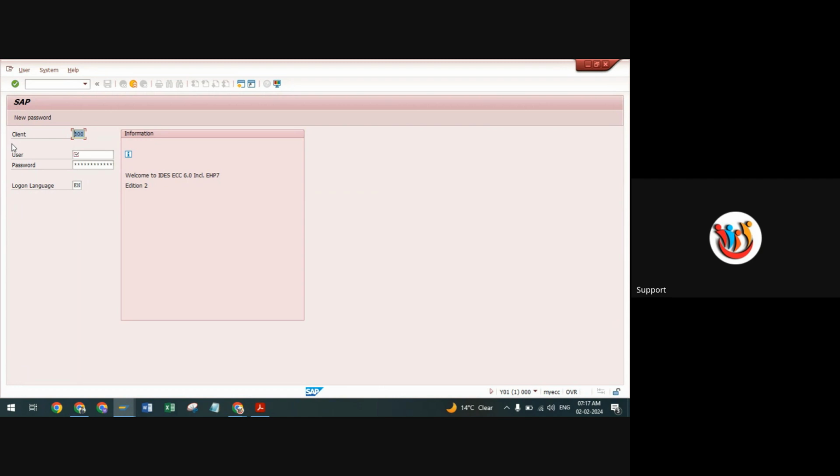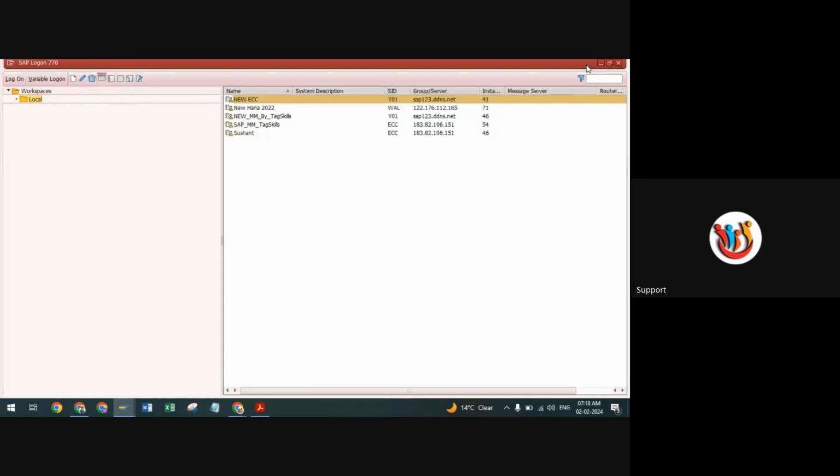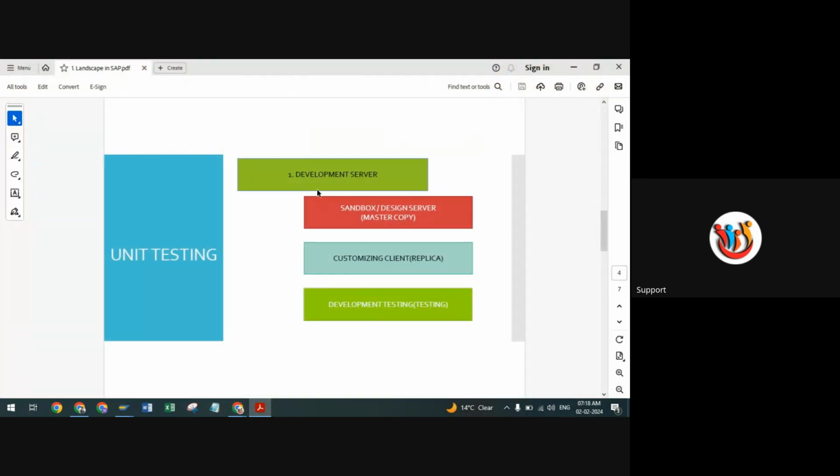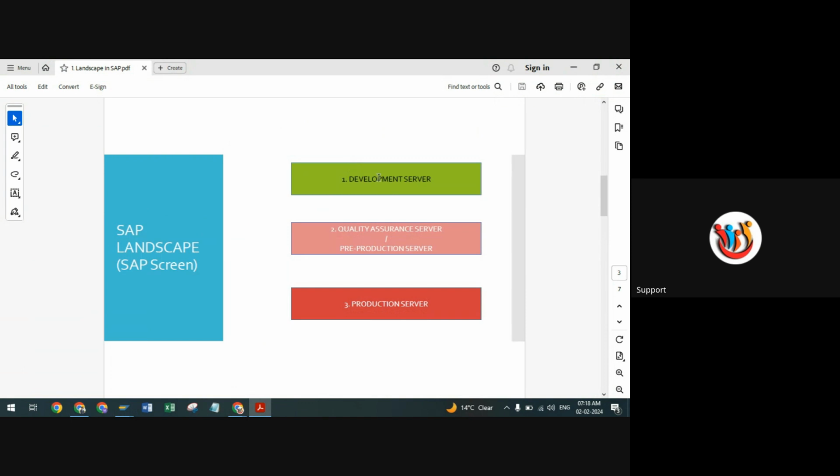There are three different systems. The first one, as you know, is for development, where we make the changes. The changes we have done in the development server are transferred from one landscape to another using a transport request. There are three different landscapes. The first one is development. From development to quality, the data is moved using the transport request. Same thing after quality testing or UAT: the data goes to the production server.